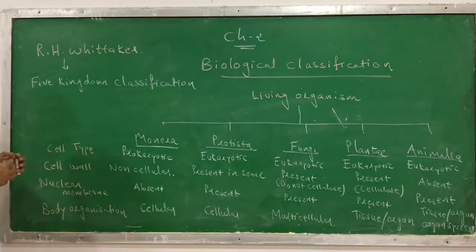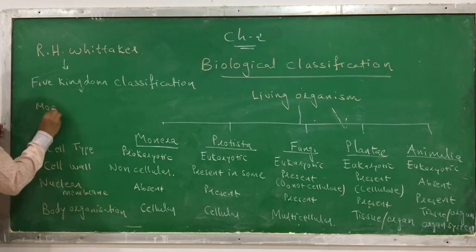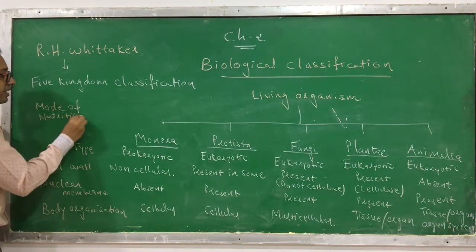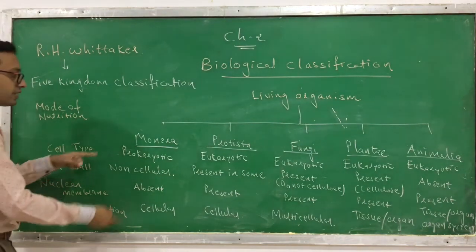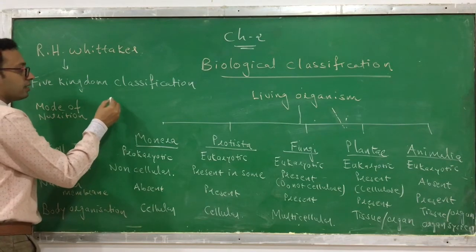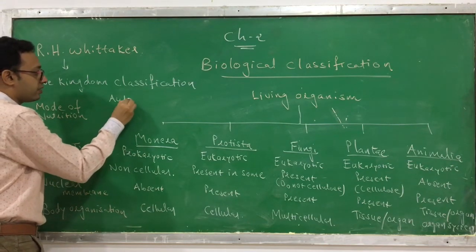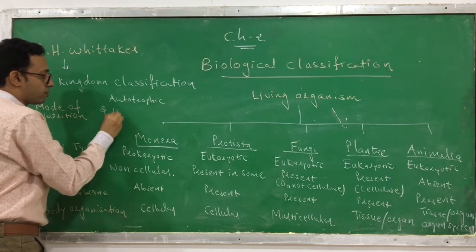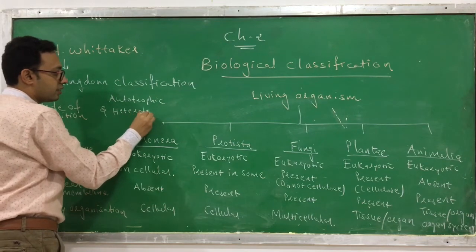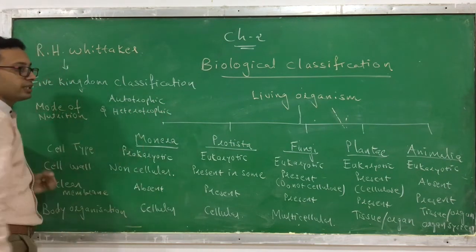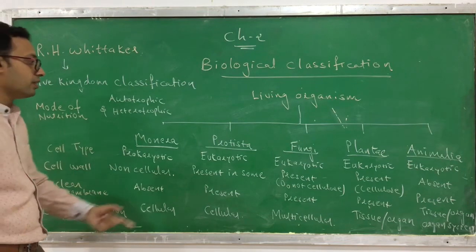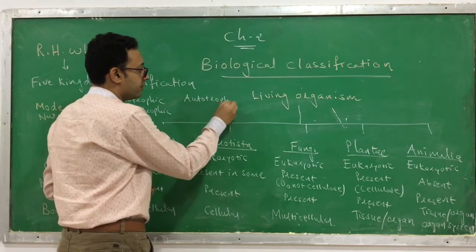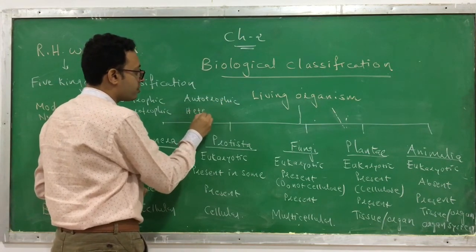And the last criteria I am writing at the top because of lack of space. There is a mode of nutrition. This is the fifth criteria they have accounted. So here if you see, in Monera the mode of nutrition is either autotrophic and heterotrophic. We will learn in detail what mode of nutrition they have. In Protista they also have autotrophic and heterotrophic. Both modes of nutrition you can find.